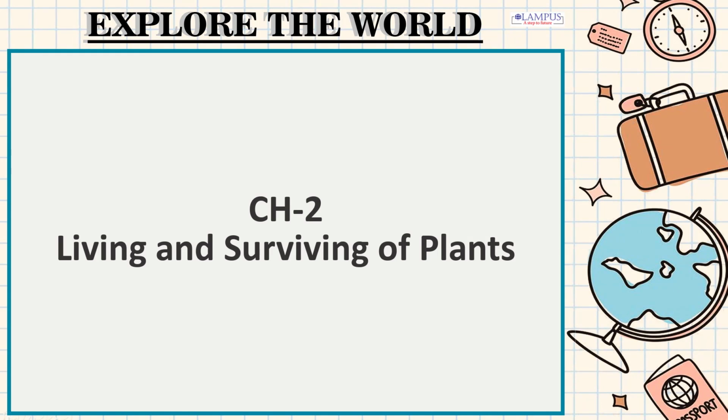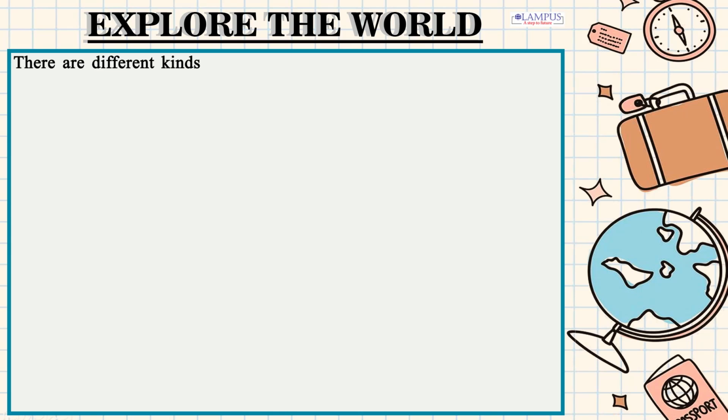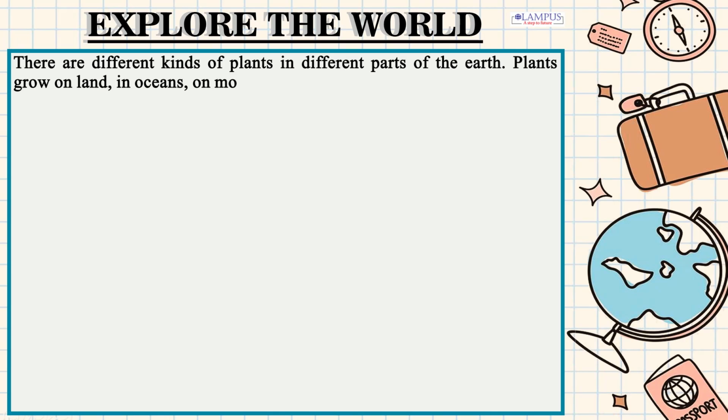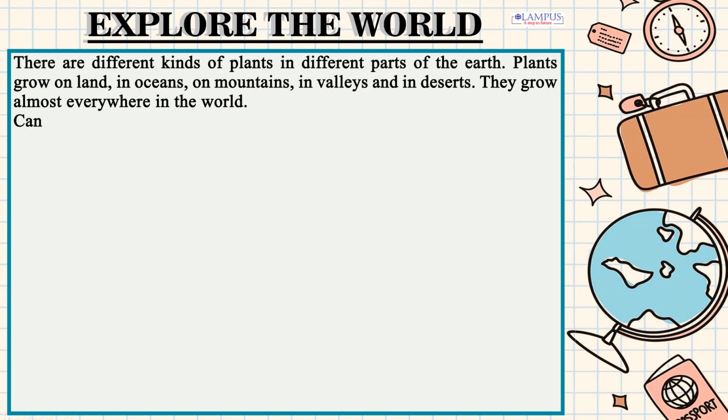Chapter 2. Living and Surviving of Plants. There are different kinds of plants in different parts of the earth. Plants grow on land, in oceans, on mountains, in valleys and in deserts. They grow almost everywhere in the world.